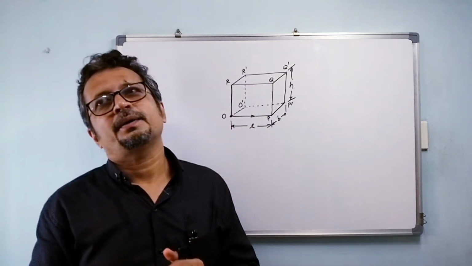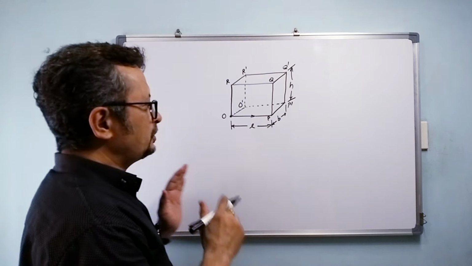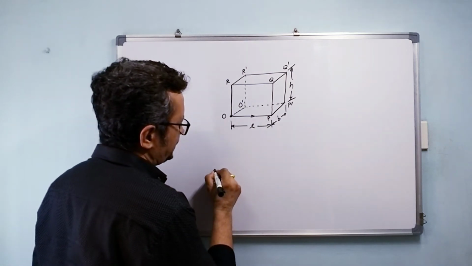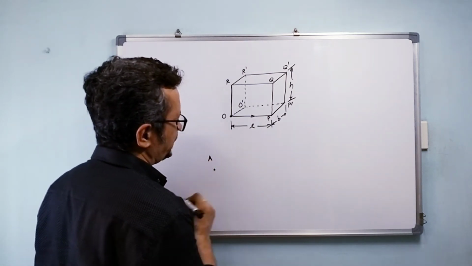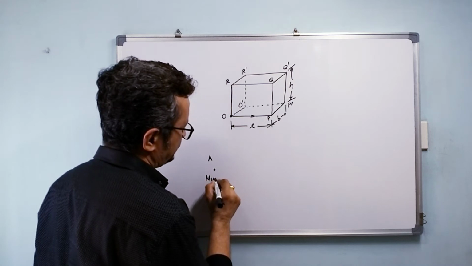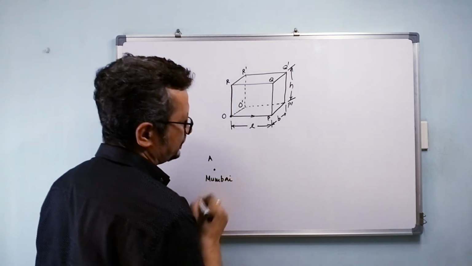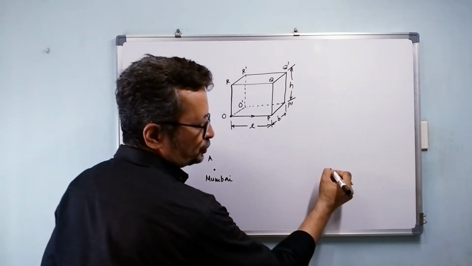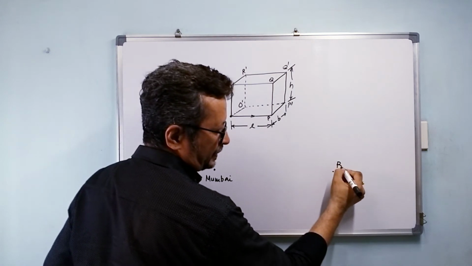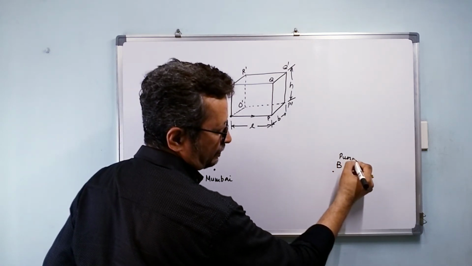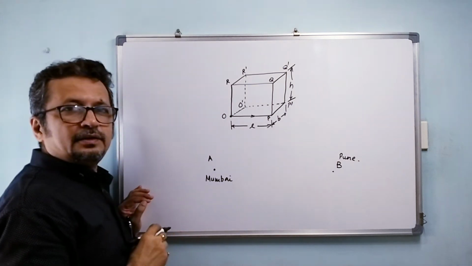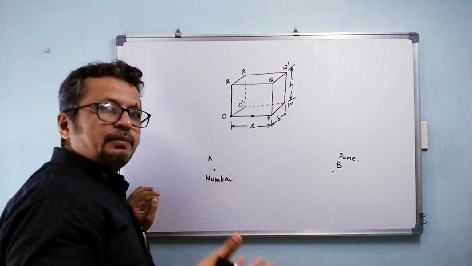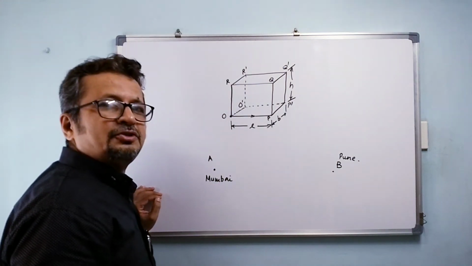Now in the second scenario, I am in the city of Mumbai and I want to go to, let us say, Pune. Obviously I'm going to travel by road, and the road is not straight.